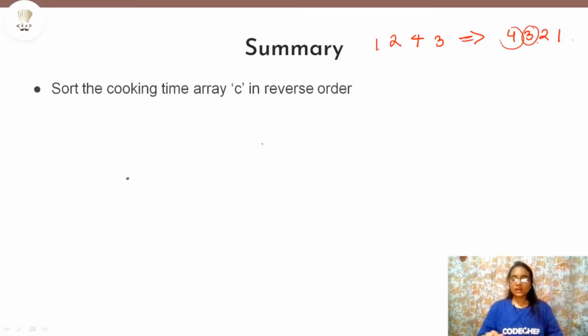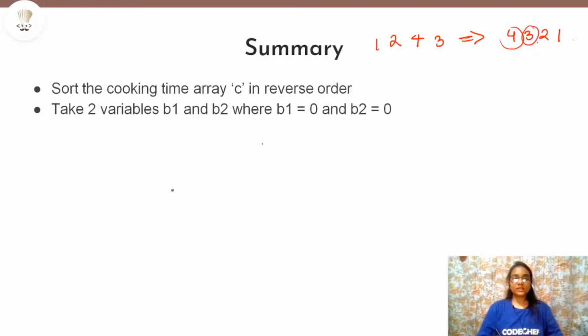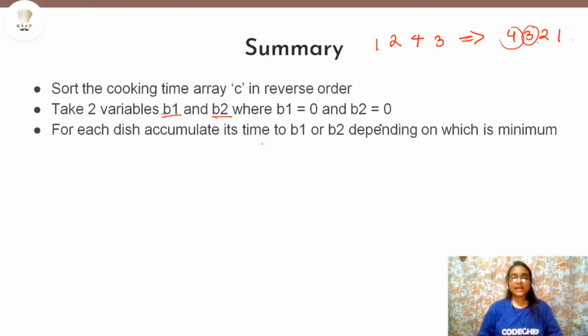Now the second step will be to take two variables. One, B1, we will take for burner 1 and the B2 variable will be for burner 2, and we will initialize both these variables with 0 because initially both the burners are vacant and no dish is being cooked on them. The third step will be that we will run a loop and we will check each time which one out of burner 1 and burner 2 is at minimum time.